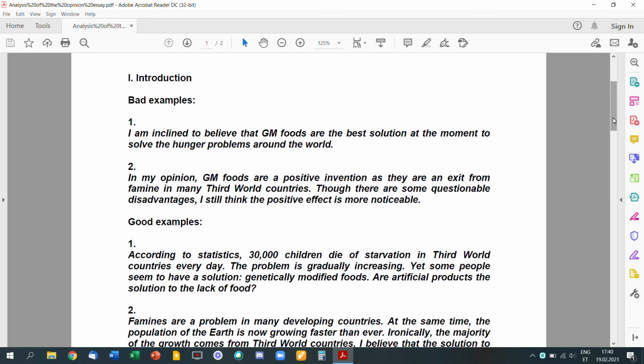According to statistics, 30,000 children die of starvation in third world countries every day. The problem is gradually increasing, yet some people seem to have a solution: genetically modified foods. Are artificial products the solution to the lack of food? Now, what is missing here, of course, still is your opinion. So you now would have to give your opinion. You might want to say, I believe they are for a number of reasons, or however, I don't believe they are a good solution for the following reasons.